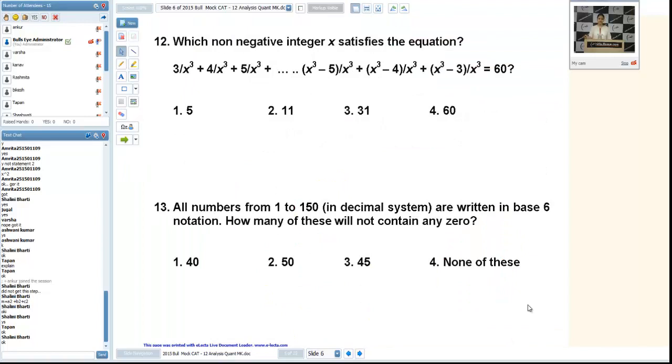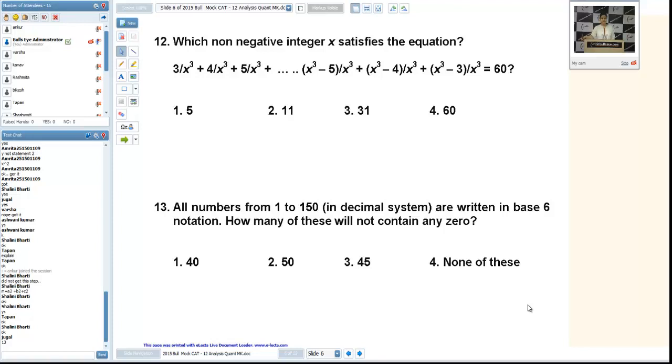12th was easy actually. I didn't get why I'm getting difficult question. 12th is reported as difficult question by all the students. It was a simple plain question. Usage of AP. Any problem in 12th and 13th? 13th was a good question actually. Yeah, any problem in 12th and 13th? 13th, okay. Let us start, Jugal.